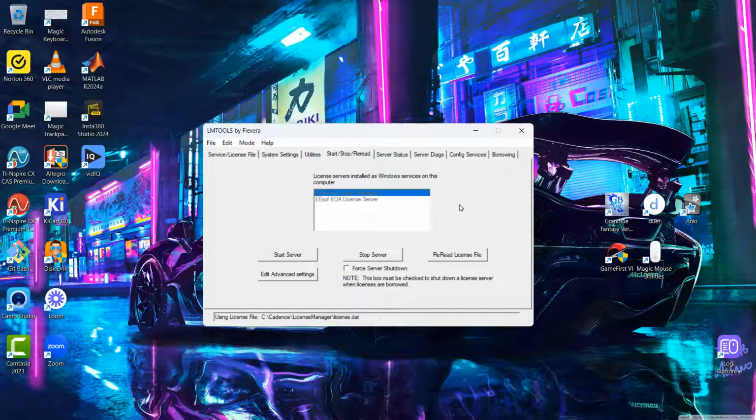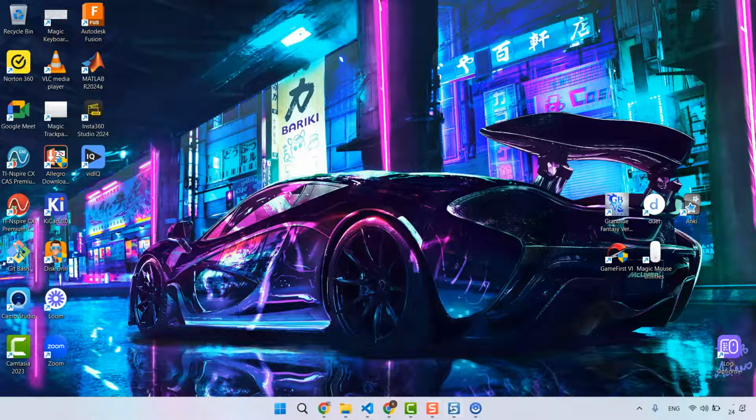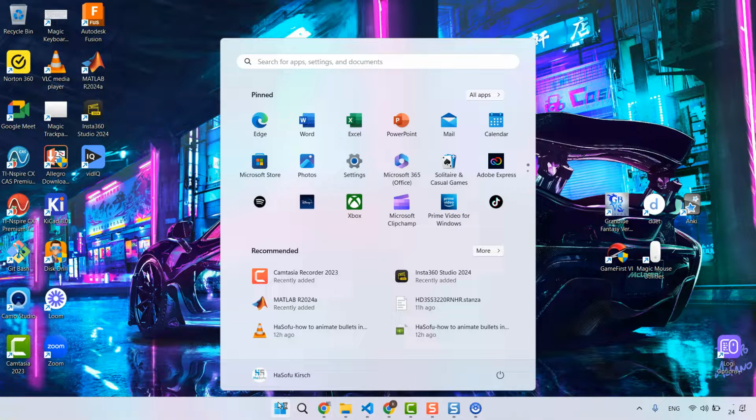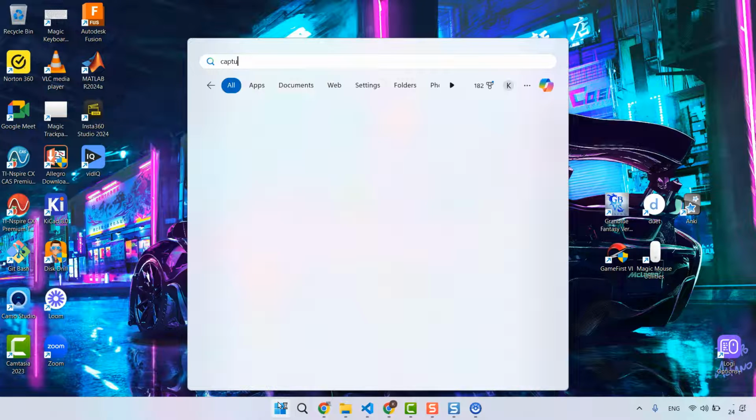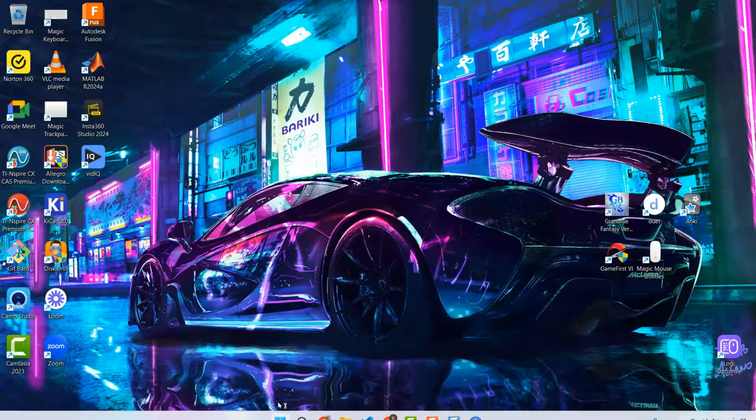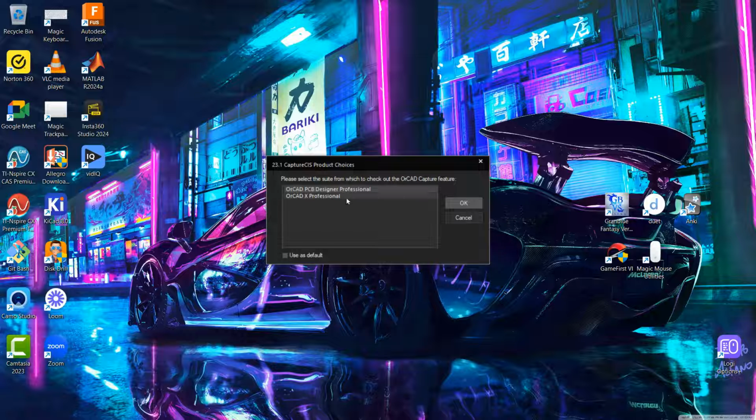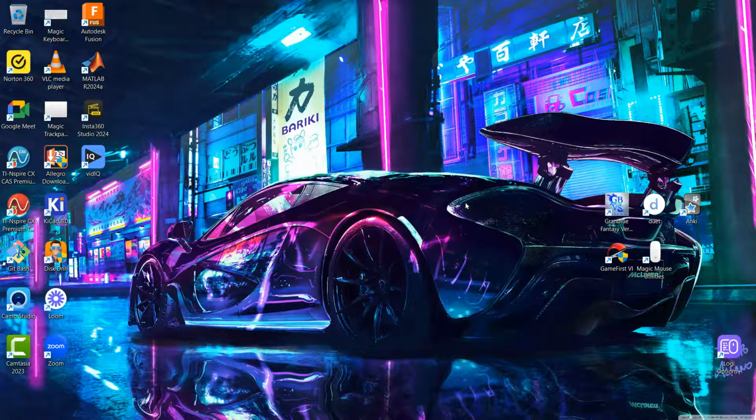Once you hit Start Server, your software might cause your computer or the software itself to hang up a little bit, but that's okay. Just wait. And in about 30 seconds, I would even wait up to a minute if necessary for that to go away. And once you're done with that, you will have your software pulling up. So we're going to open Capture CIS, and you'll know that it's working once you see this option for your licenses.